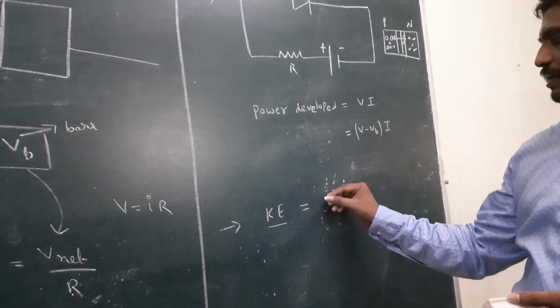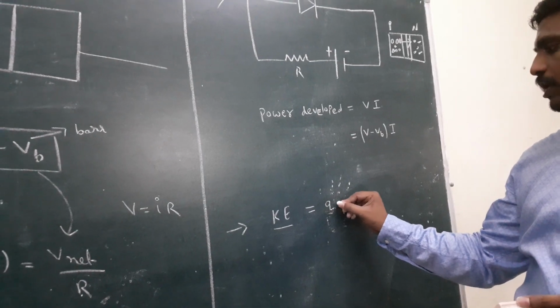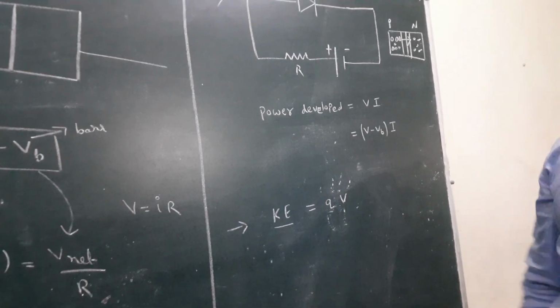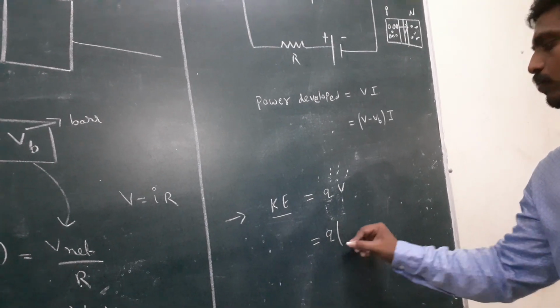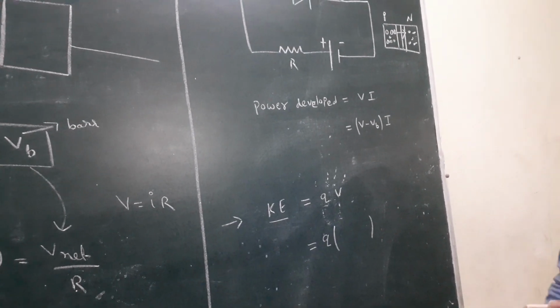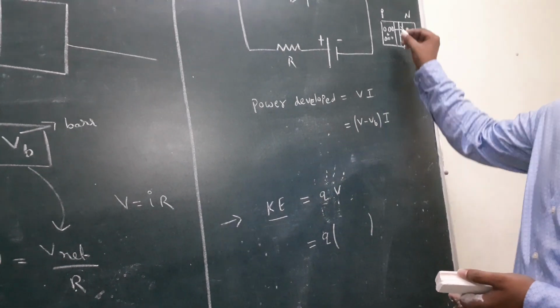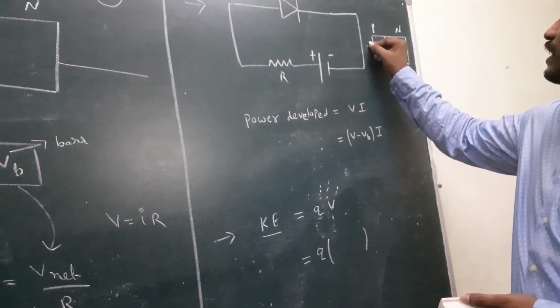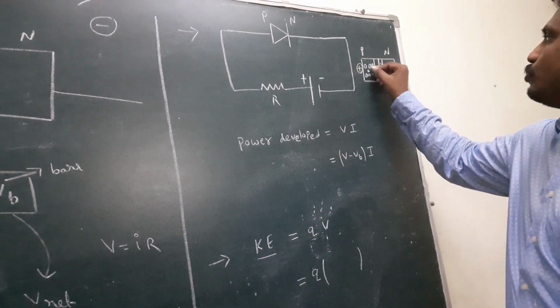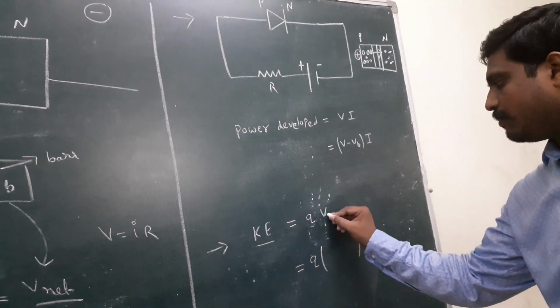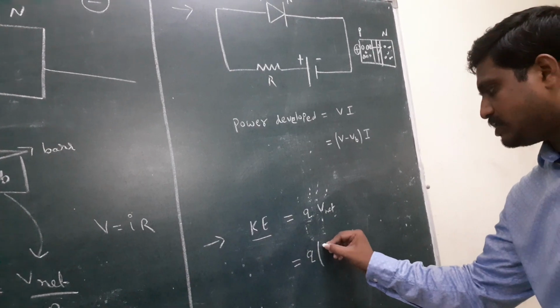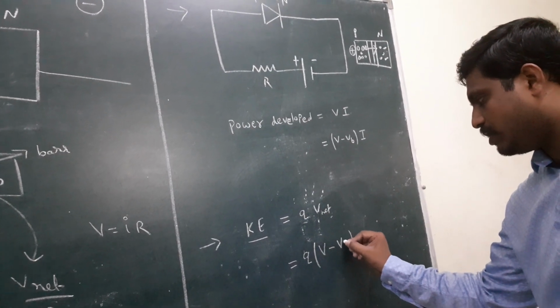Kinetic energy according to electricity formula is Q into V. Here Q is charge. Today I discuss forward bias. The hole moves toward the negative side. In forward bias the net voltage is V minus VB.